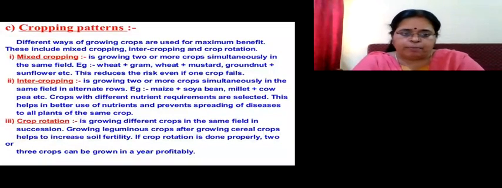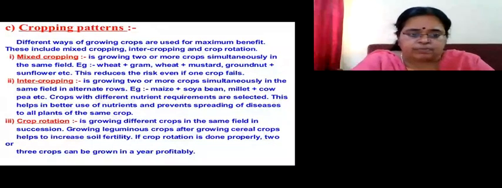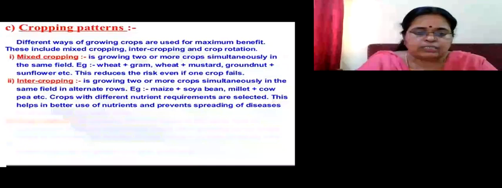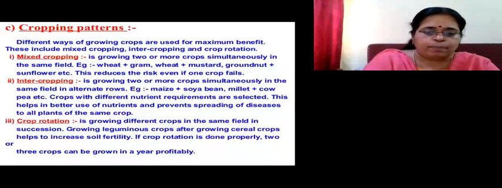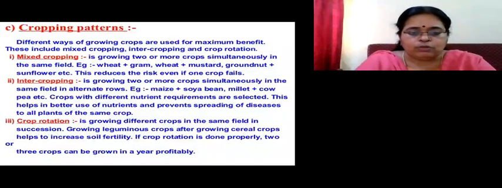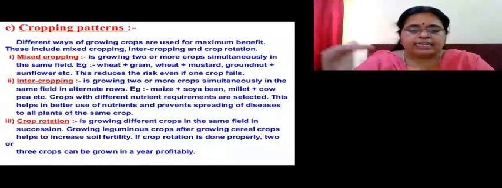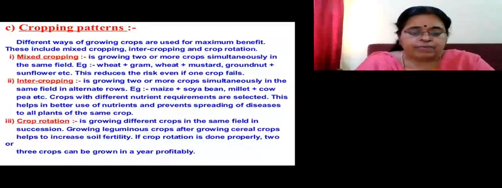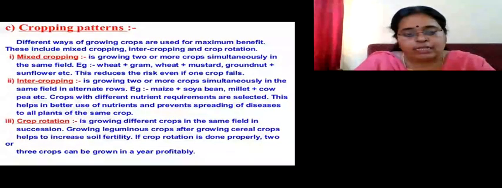Now we go to the third cropping pattern, that is crop rotation. Very important method. What do you mean by crop rotation? Crop rotation means growing different crops in the same field in succession. Suppose in the first year he has grown paddy. Next year he will grow some leguminous crop. Then again the third year he will grow paddy. The fourth year, again, he will grow a leguminous crop, because leguminous crops increase the fertility of the soil. They have the ability to fix nitrogen in the soil. Because of that, the soil's fertility is increased.